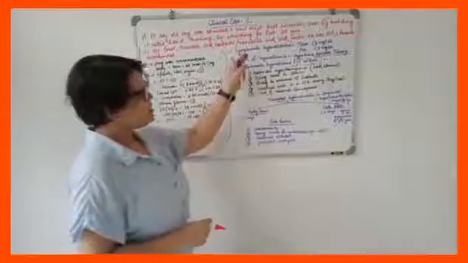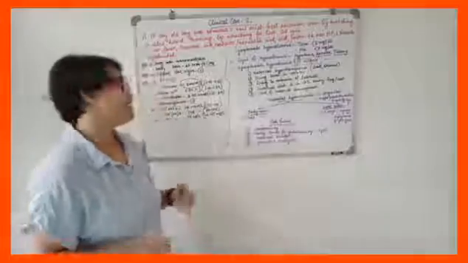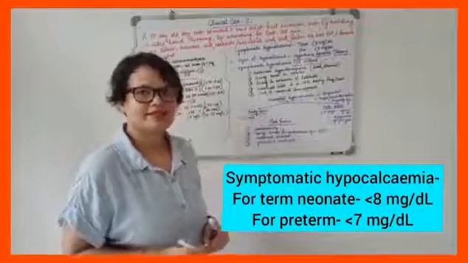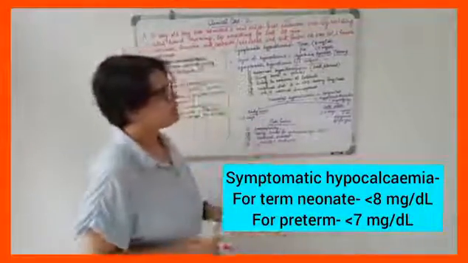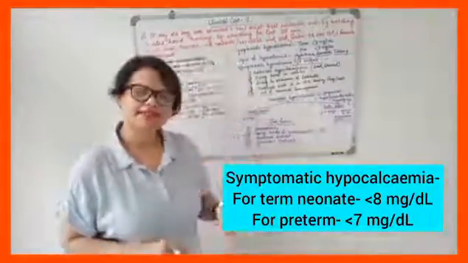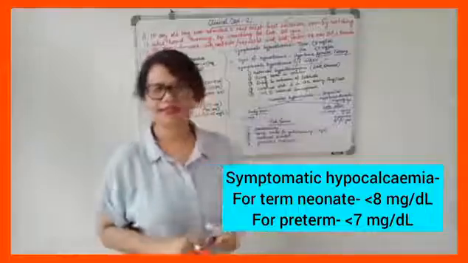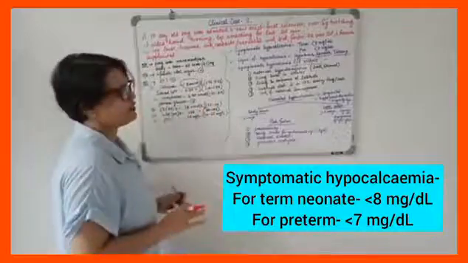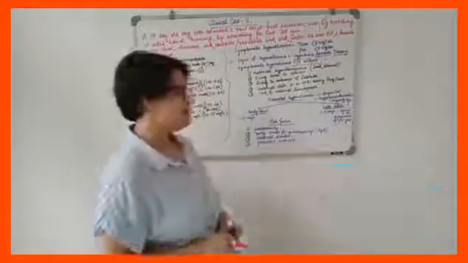So what is symptomatic hypocalcemia? It is said that if the serum calcium level is less than 8 milligram per dl in the case of term and less than 7 milligram per dl in the case of preterm, we can say that the neonate is suffering from symptomatic hypocalcemia.